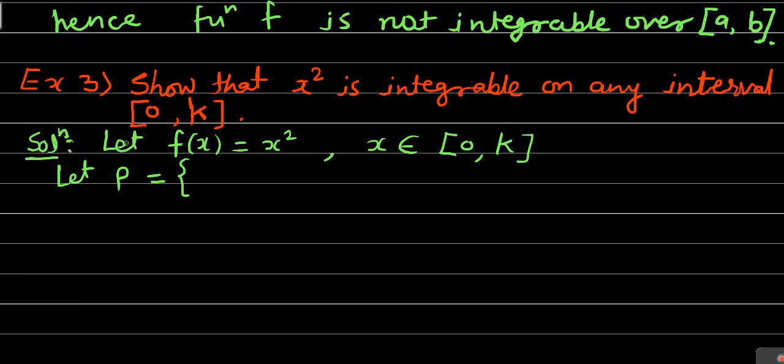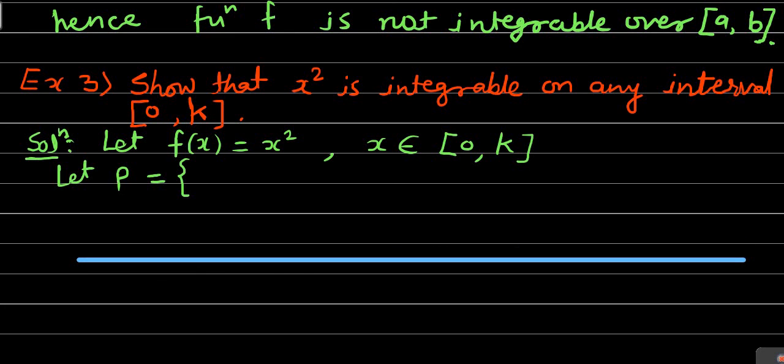So consider here that this is, suppose, our number line, our real number line.